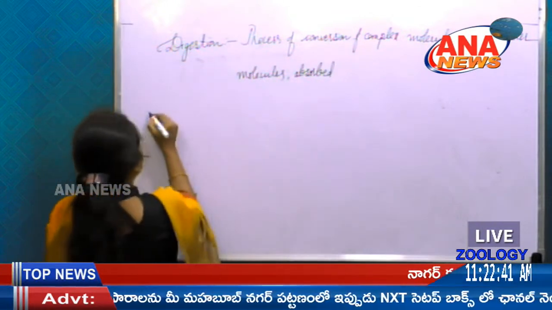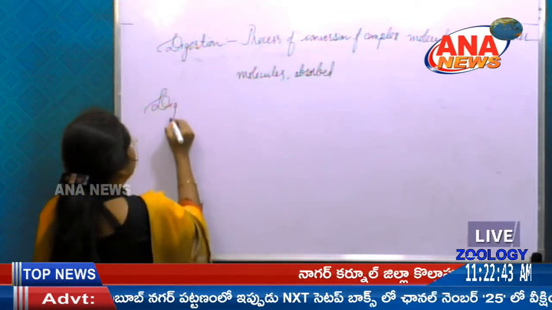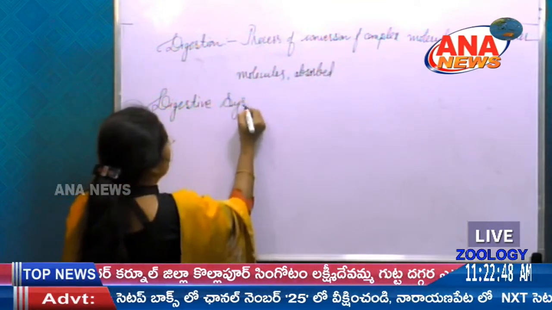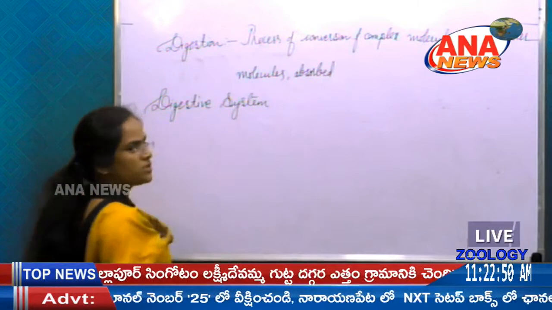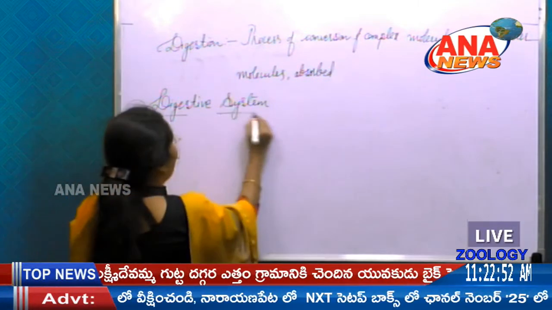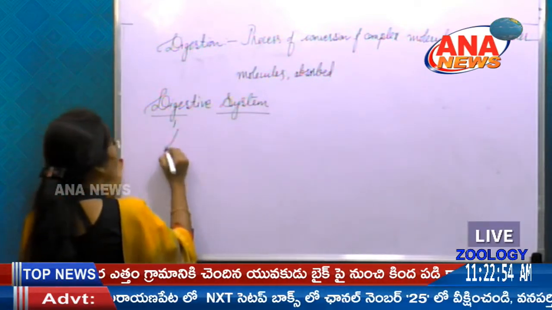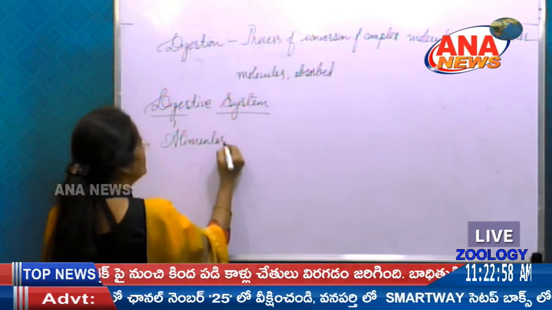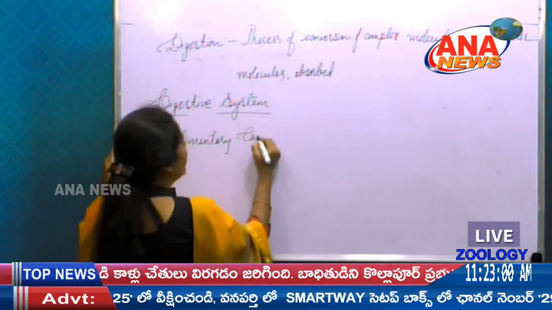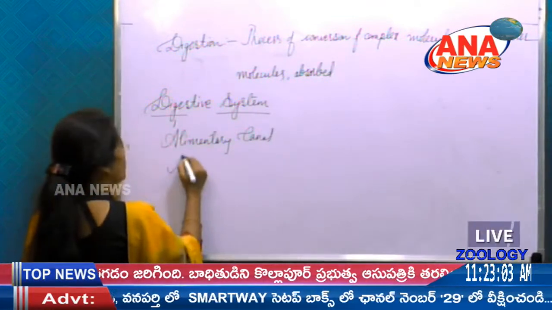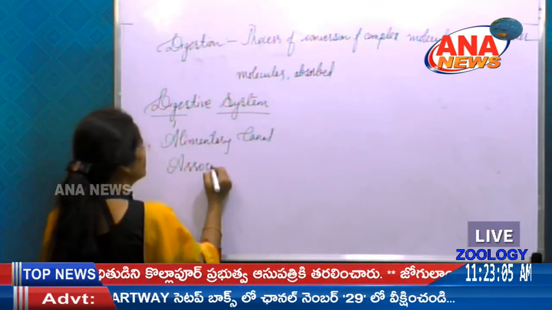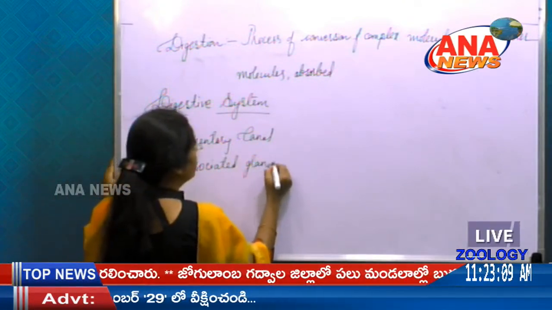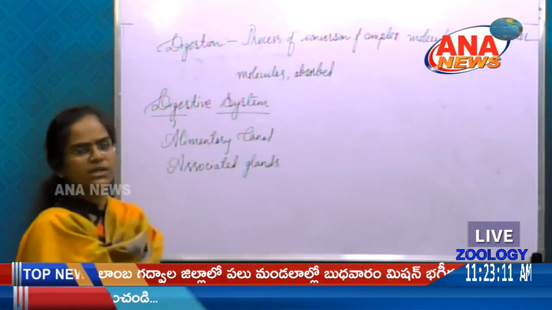So let us see what are the parts present in digestive system. So digestive system possesses alimentary canal and also associated glands.